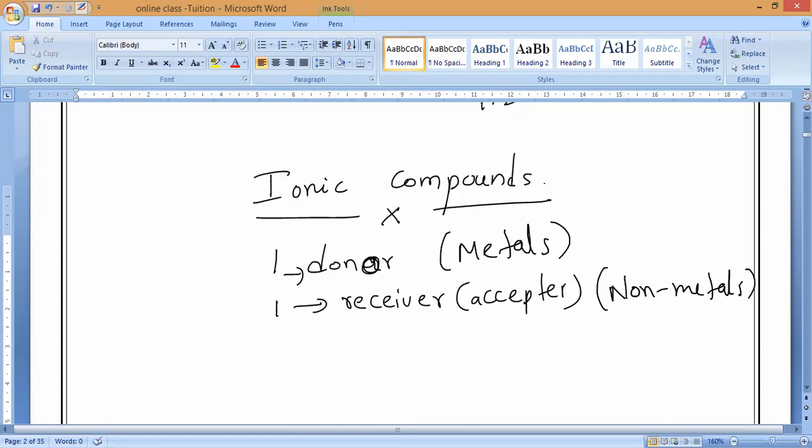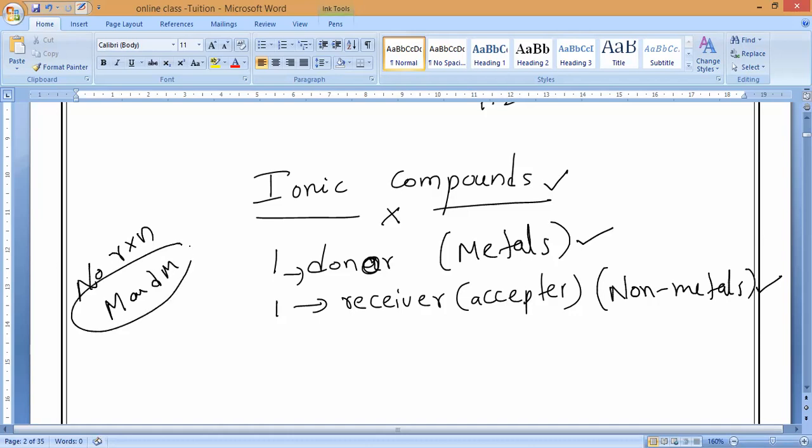So, ionic compounds will form by what? Metals and non-metals. Okay. So there is no reaction between metal and metal. All of you should remember. Metal plus non-metal will react. What will it give? It will give you ionic compound. Understand? That is what you have to understand.